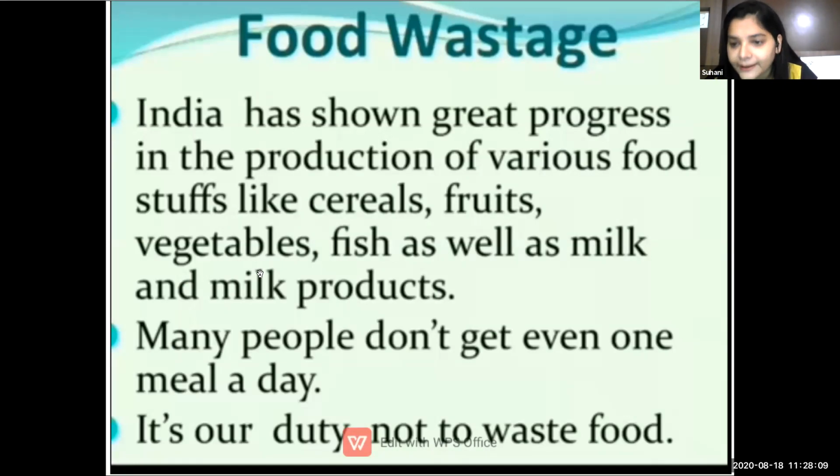So have you all kept the promise? सबने promise रखा? Have you all wasted food yesterday? आपने food waste किया कल? नहीं ना? Yes? Very good kids. I'm so proud of you all. आपने कल food waste नहीं किया. That means all 82 participants here, and including me, we all 83 people have saved a lot of food by not wasting food yesterday. So proud of you all. Give a pat on your back. Yes, very good. Good students.